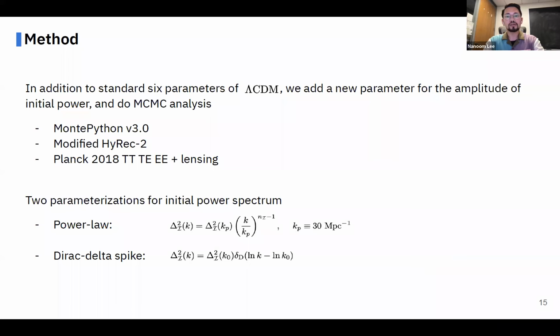With these results, to put some constraints on the amplitude of initial isocurvature perturbations, we do MCMC analysis using MontePython 3 with Planck 2018 TT, TE, EE ranging data. We do this with 2 parameterizations of the initial power spectrum. The first one is the usual power law spectrum, but here the pivot scale is defined to be 30 megaparsec. And we also use a Dirac-delta spike initial power spectrum to see how each mode can be constrained.